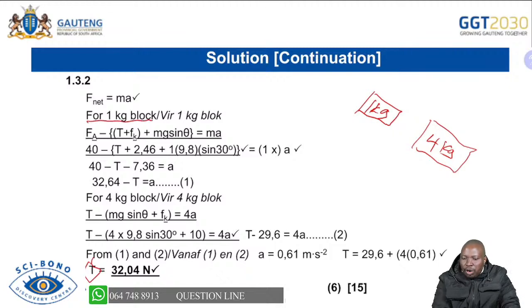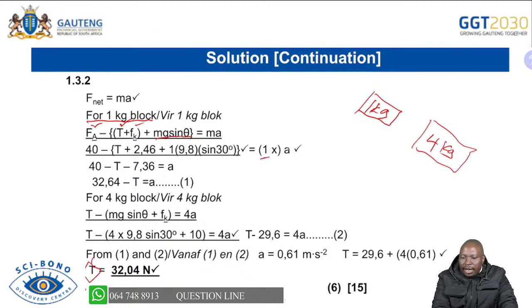You'll say for the block, you are now able to write the F net. You identify all the forces that are acting on that one. Already we have agreed it is the 40 Newton of applied force. We have agreed we have tension and kinetic friction, which all of them are opposing motion, hence we are writing them as negative there. And then you have FG parallel, which is your mg sine theta. Remember, you will only resolve the forces when you start doing the calculation, not during the drawing of the free body diagram. Then you are able to do all your substitutions.